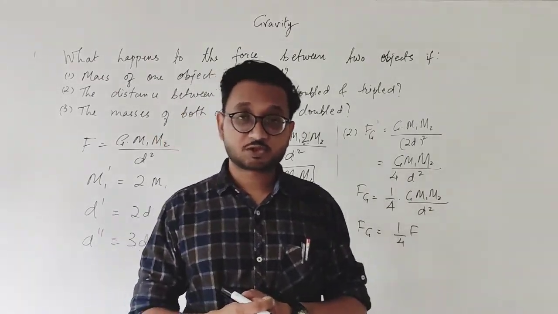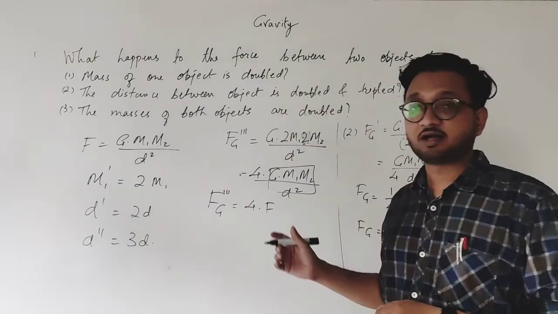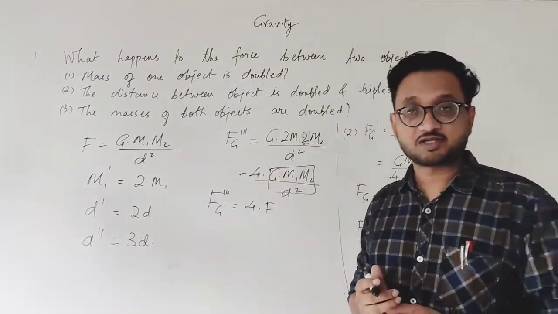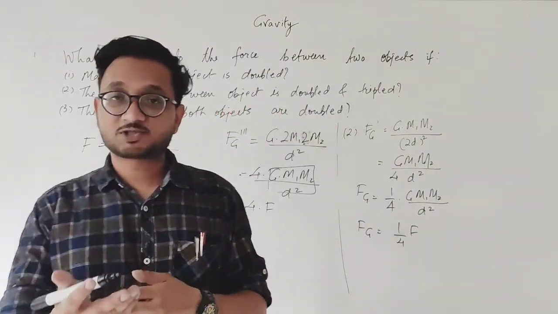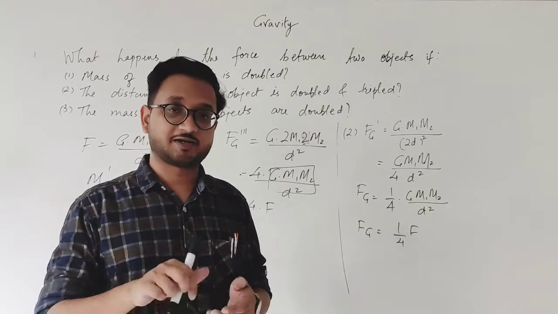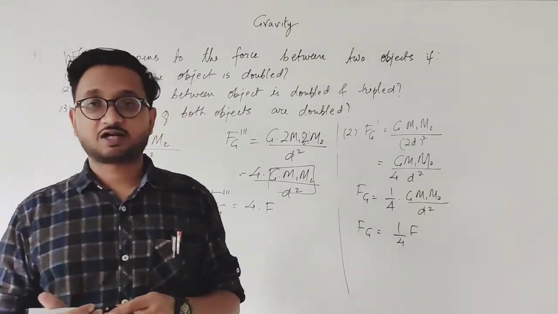Quite simple, you just substitute the values and you get the answer by writing the value of the original force, and you get how many times it will be multiplied, or how many times it will be reduced or divided. Okay students, I hope it is clear to you.